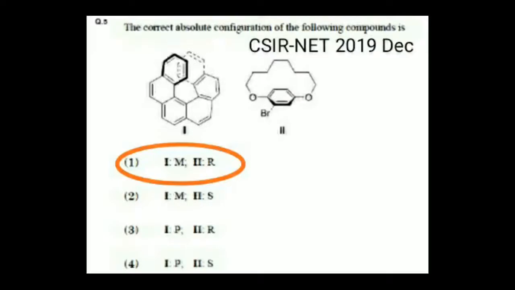So guys, we understand that compound number 1 has the absolute configuration M, and compound number 2 has the absolute configuration R. So option number 1 is the correct answer.